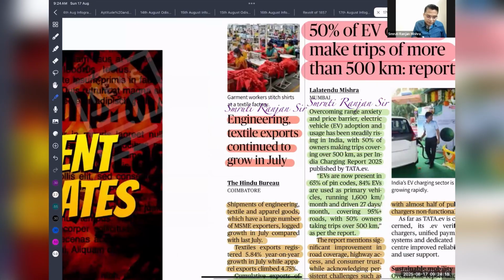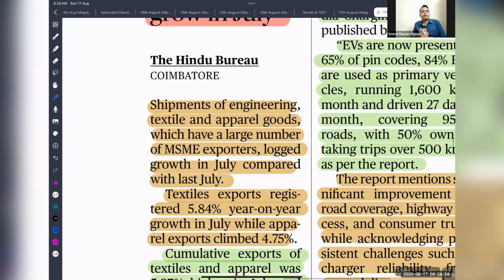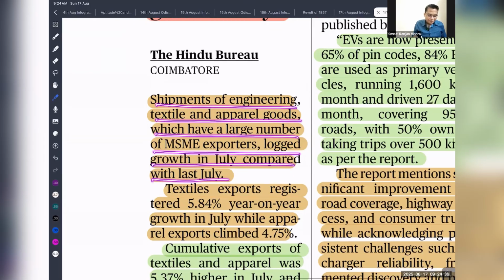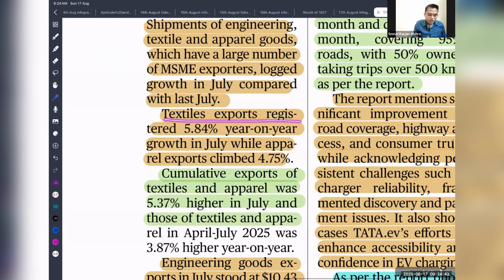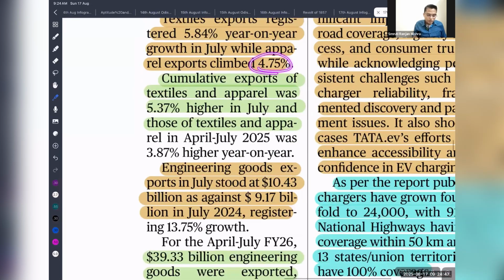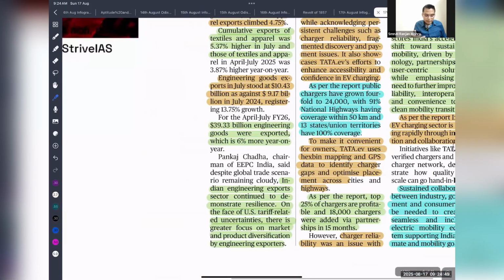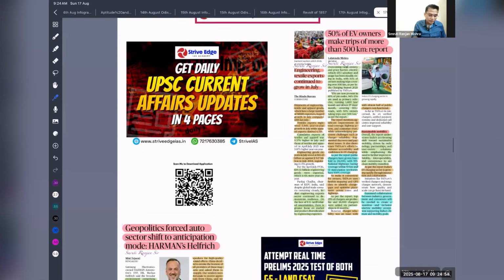So engineering and textile exports continue to grow in July. These engineering and textile exports, we are mostly exporting to USA. So these are facing strong headwinds because of protectionism and opposition policy by the US government. The shipments of engineering, textile and apparel goods, which have a large number of MSME exporters, logged growth in July compared with last July. So textile exports registered 5.8 percent growth, and apparel 4.75. So we know that currently there is a high tariff that is going to be imposed by the USA. It is 50%. So that is going to impact India in future.